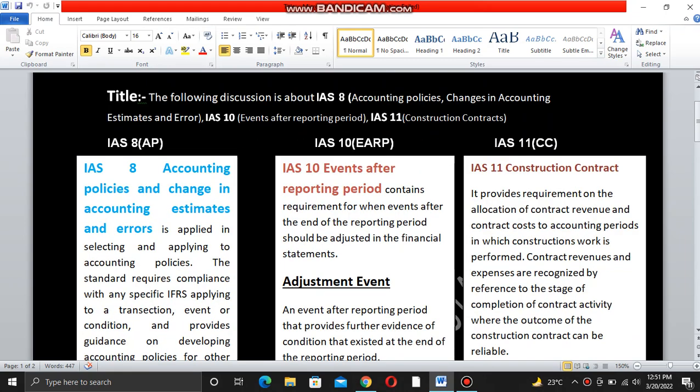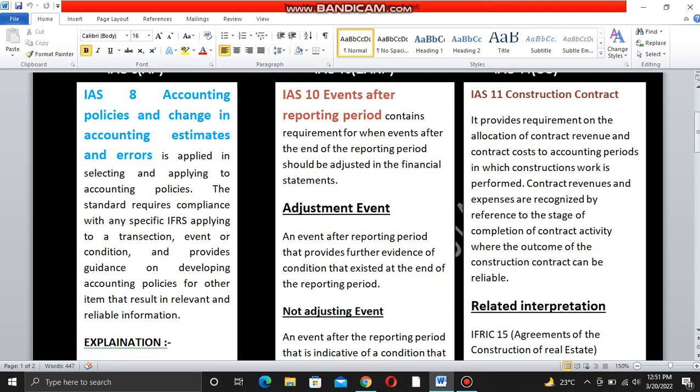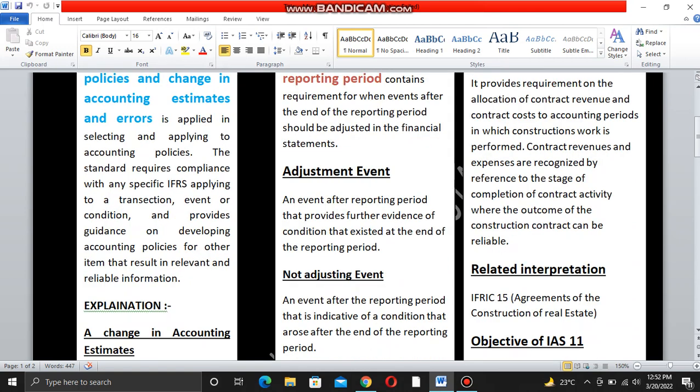Now we have to discuss these in detail. IAS 8 accounting policies and change in accounting estimates and errors. What is meant by that standard? IAS 8 is applied in selecting and applying accounting policies. The standard requires compliance with any specific IFRS applying to a transaction, event or condition, and provides guidance on developing accounting policies for other items that result in relevant and reliable information.